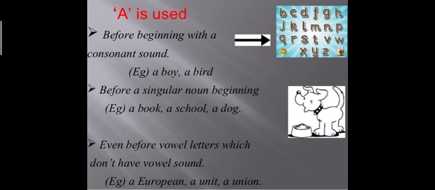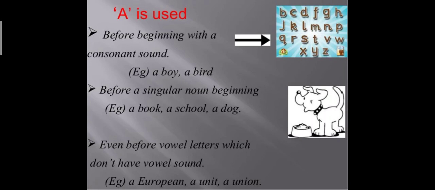Now, what are the uses of articles? Where is a used? First, before a word beginning with a consonant, or a consonant sound, we always use the article a. Consonants are the letters which are not vowels: B, C, D, F, G, H, J, K, L, M, N, P, Q, R, S, T, V, W, X, Y, Z. When a consonant sound comes, we use a there.